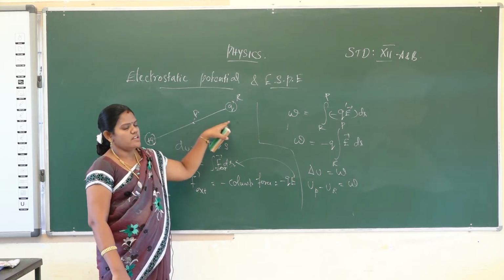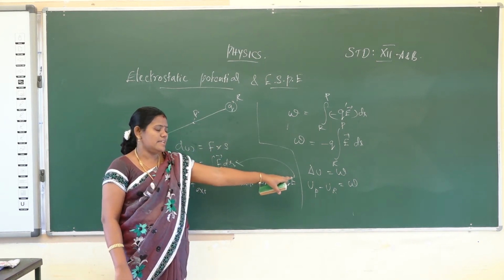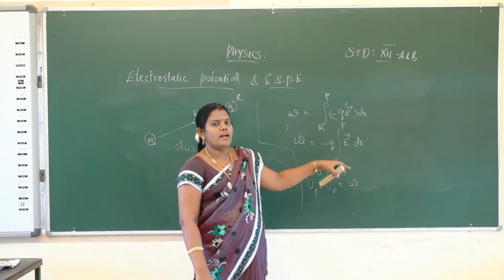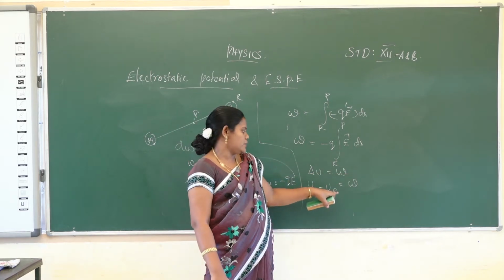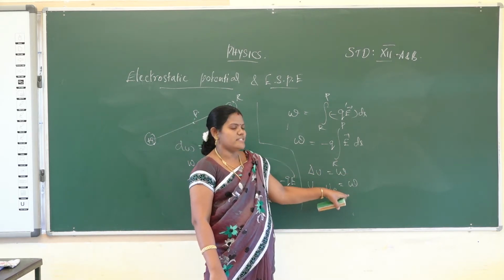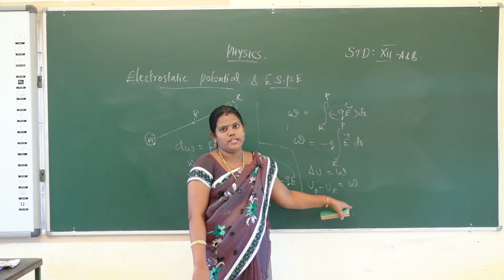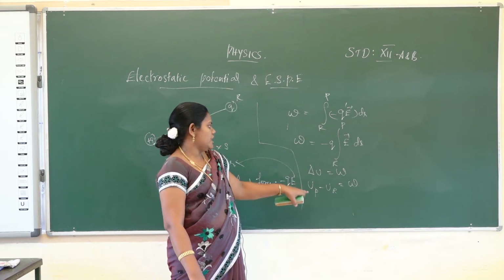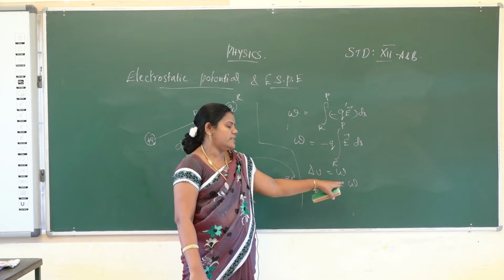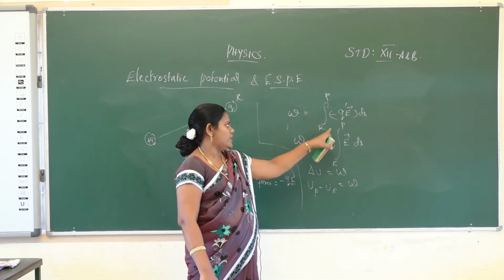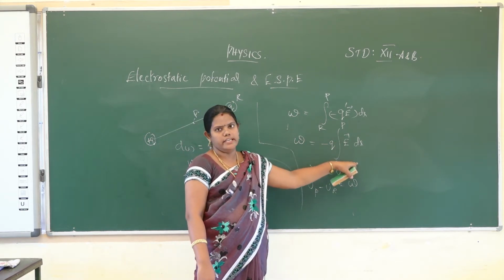The difference in energy, we will calculate the change in electrostatic potential energy. Always, work done is stored as electrostatic potential energy. So UP minus UR is equal to W. That is the electrostatic potential energy. Okay, so UP minus UR is equal to W, as well as minus Q' times the integral of R to P of E vector into dr vector.